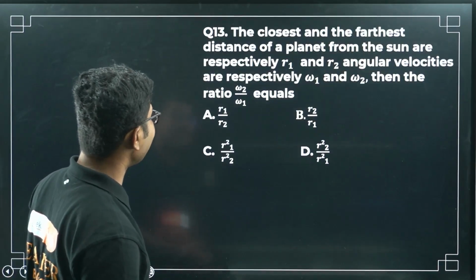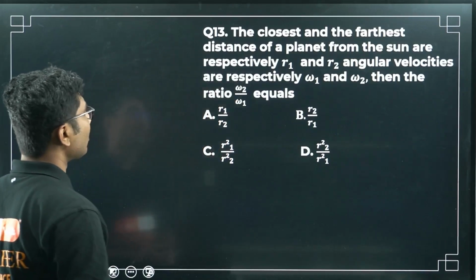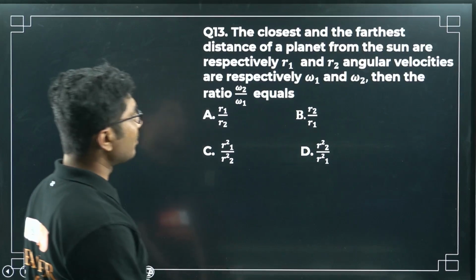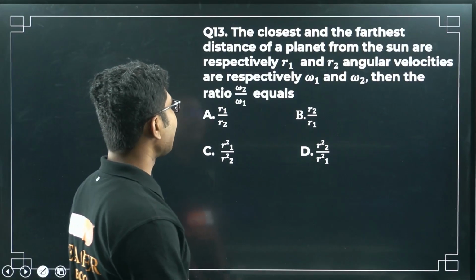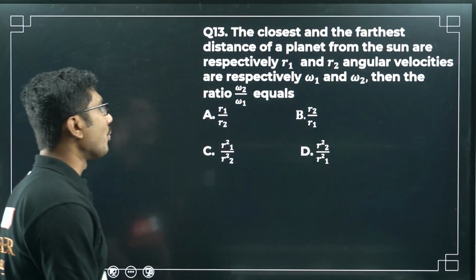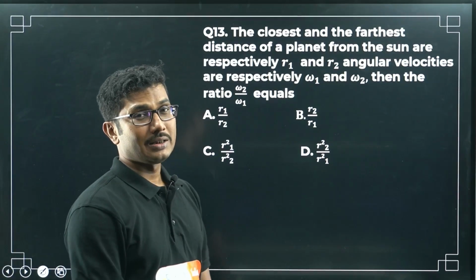Now question number 13. The closest and the farthest distance of a planet from the sun are respectively r1 and r2. Angular velocities are respectively omega 1 and omega 2. Then the ratio omega 2 divided by omega 1 equals.